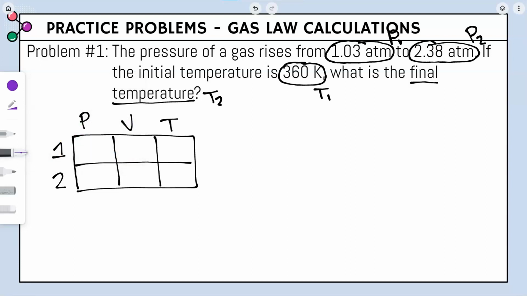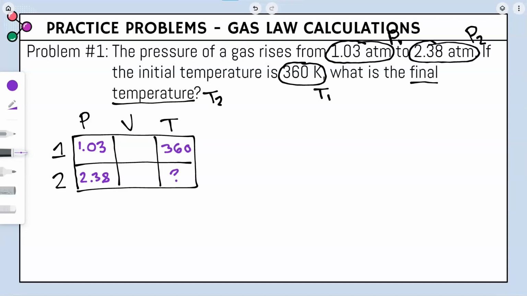So now we're going to fill in all of the numbers, since we already know the variables, into their appropriate position on the table. So we know P1 is 1.03, P2 is 2.38, T1 is 360, and T2 is our question mark. We need to solve for that.